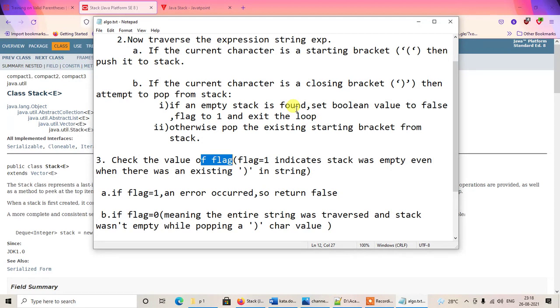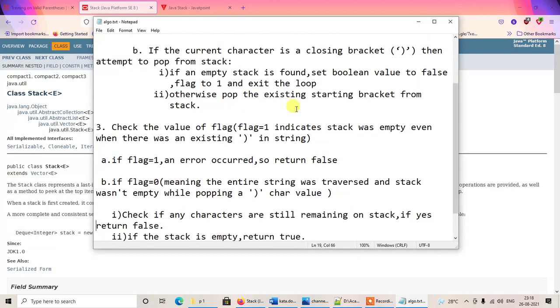This indicates that the string is invalid, so if the value of flag is 1, that indicates that the stack was empty, and we can assume that an error condition has occurred because the string was invalid, and we'll be returning a false value.